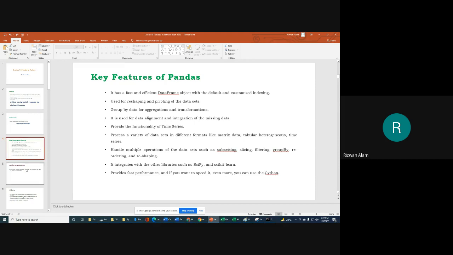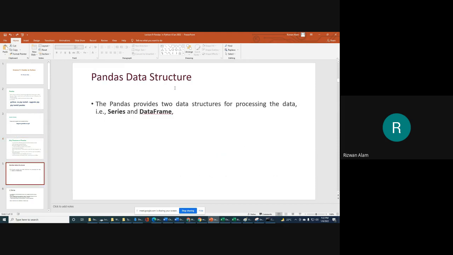So let's go to the basic data structures that we have in pandas. In very simple words, keep in mind that if you have only one column of data, meaning you simply have a few values and you want to store them in one column, for that we will use the series data structure in pandas.